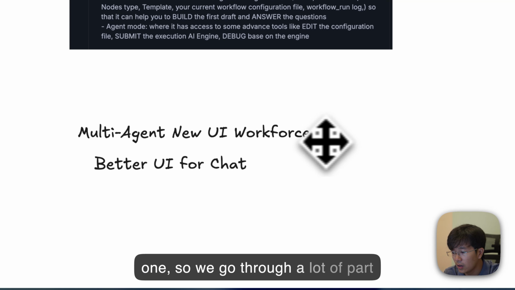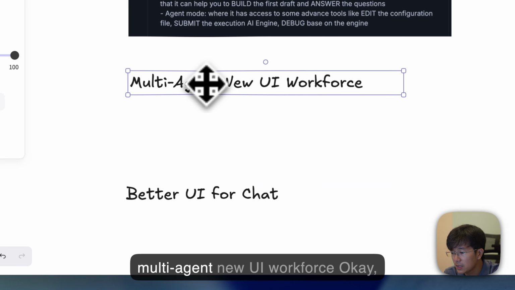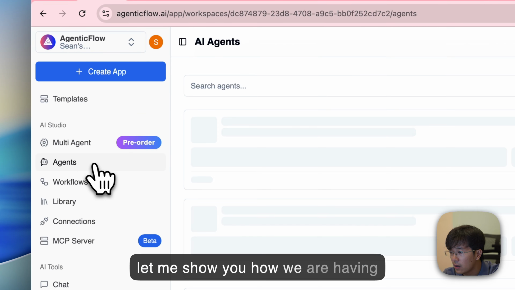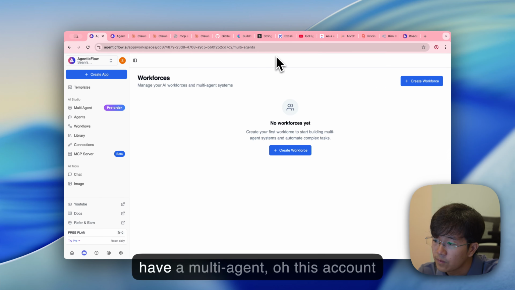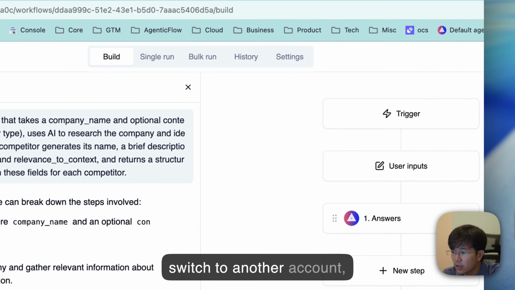So we went through a lot of parts already. So we are going to do a multi-agent new UI workforce. Okay, let me show you how we are having that. So this is hidden in here. So we have a multi-agent. Oh, this account doesn't have any multi-agent. Let me switch to another account, sorry.